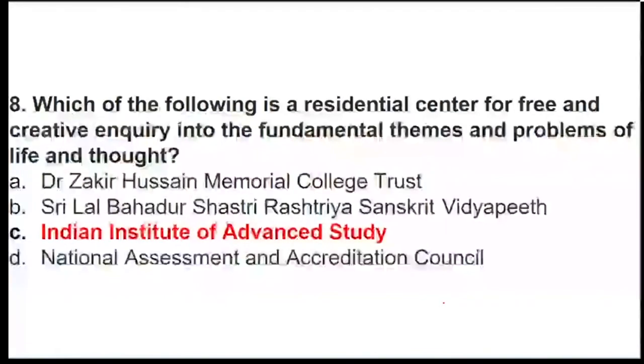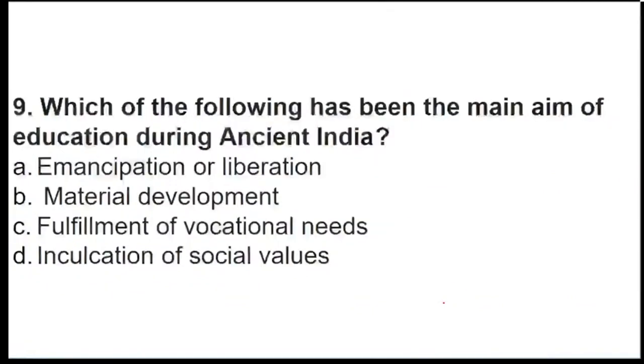8th answer we have already understood. It is option number C. It's not A or B. It's option number C, that is Indian Institute of Advanced Study. Now question number 9th, everyone. Which of the following is the main aim? What was the aim of education during ancient India? So the options are given to you below, that is emancipation, material development, fulfillment of vocational needs, or inculcation of social values.